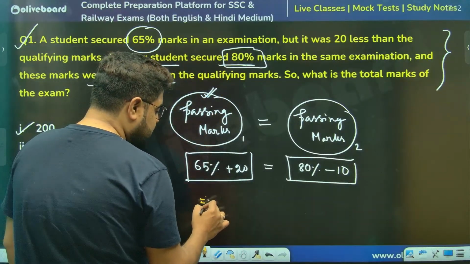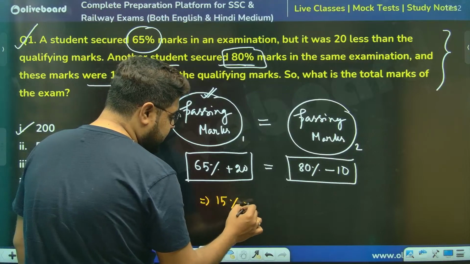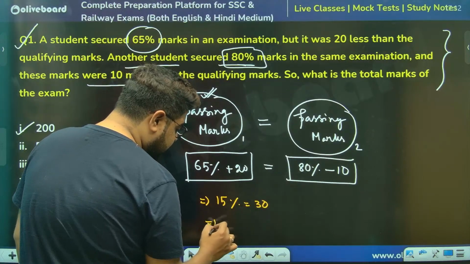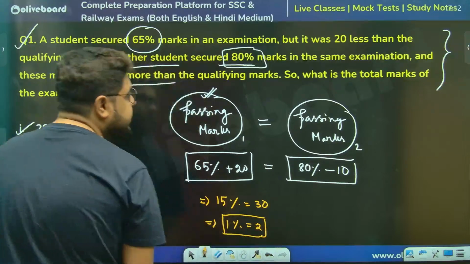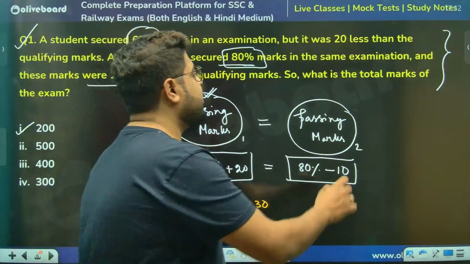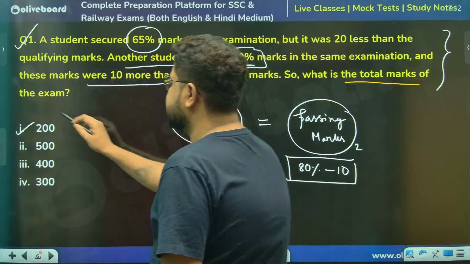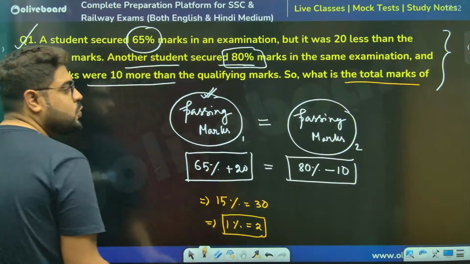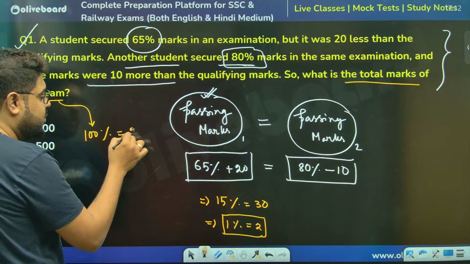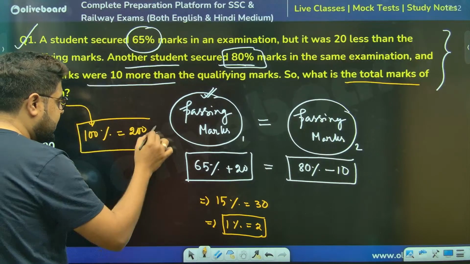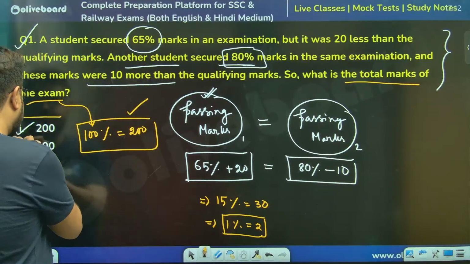Equation: 15% is equal to 30. So the value of 1% is 2. Total marks in the examination means 100%, that will be 200. That's your answer, option number 1.